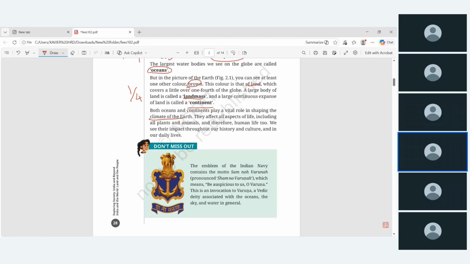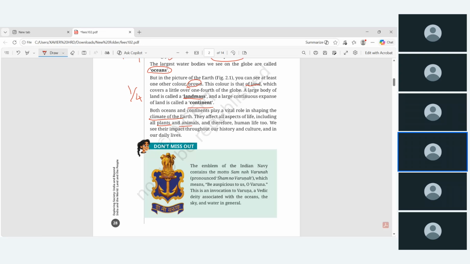And if it affects the climate of the Earth, obviously it will affect life, including all plants, animals and human beings, and indirectly it will affect the culture of the particular community where it is living. Okay, this is what they said.